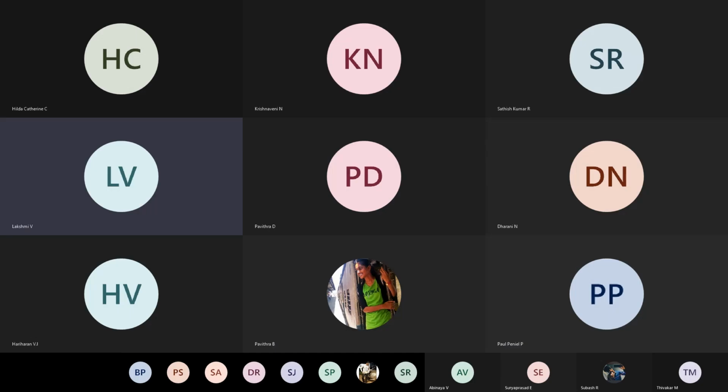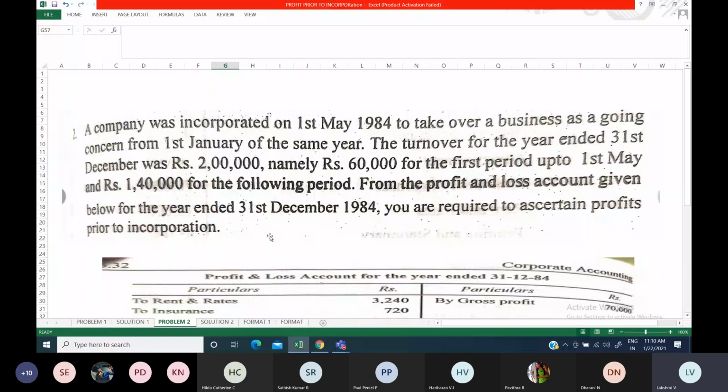If you see, a company was incorporated on 1st May 84 to take over a business as a going concern from 1st Jan of the same year. So actually the business it has taken over was started on 1st Jan, but it got incorporation only on 1st May.